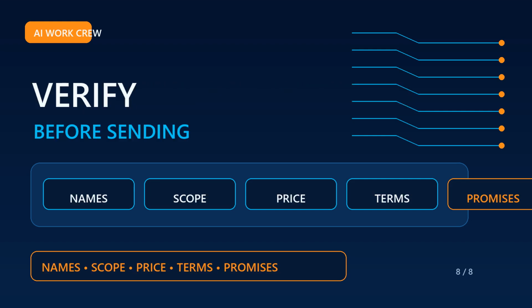Before sending, check the customer details, scope, quantities, dates, price, payment terms, exclusions, warranty language, licensing, permits, and every promise. Remove anything ChatGPT invented, then ask, what information in this draft still needs verification? The complete prompt is in the description.